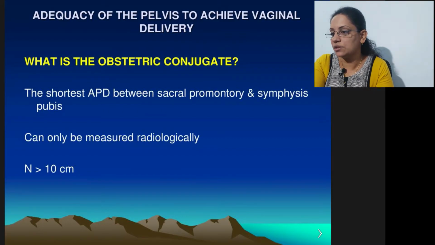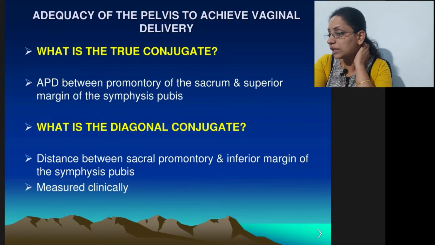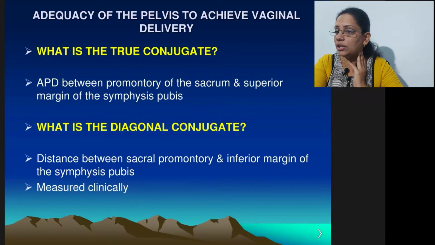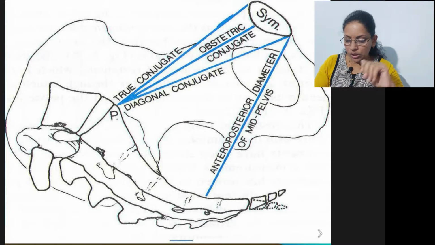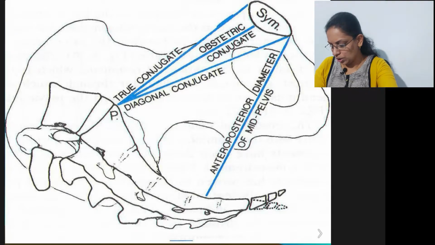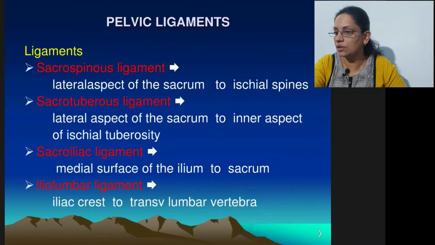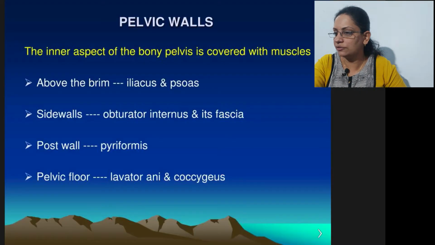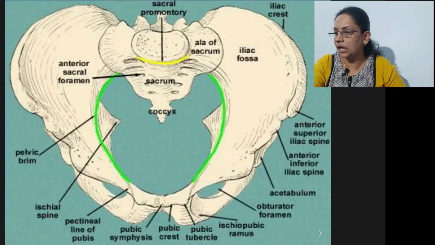Now these are the conjugates of obstetrics. These are the conjugates, that means the distances between the different bones, which we call conjugates in obstetric language. Now these are the lengths of the pelvis. So this is about the pelvic cavity. In short, you have to know the diameters of the pelvis.